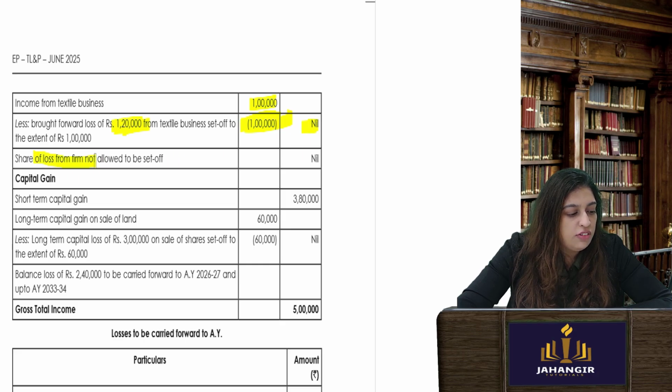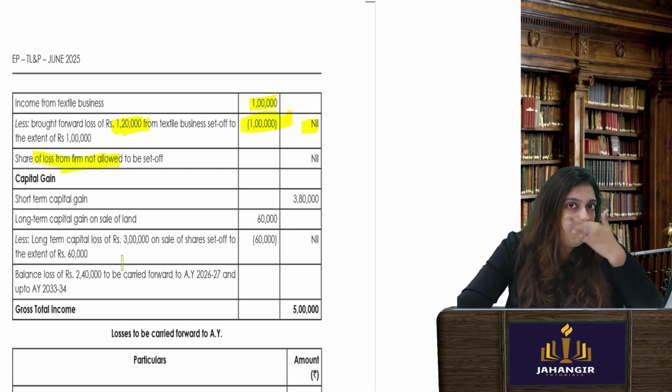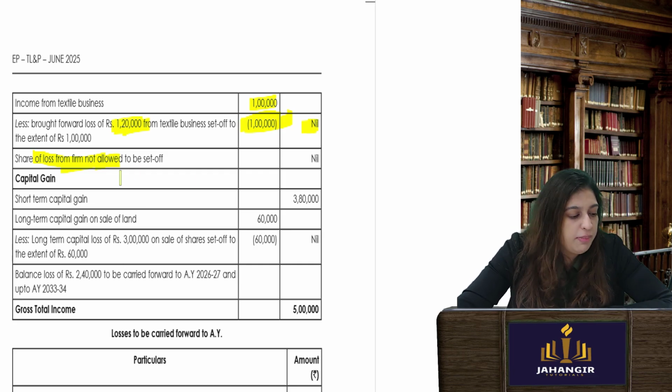Okay, loss of firm, that is not allowed to be set off. It is the firm's share of profit or loss, not for you to take benefit of. Capital gains: short term capital gains 3 lakh 80, long term is 60,000. Long term capital loss of rupees 3 lakhs on sale of shares is set off to the extent of 60,000. So long term can be set off against long term. Okay, balance loss of 2,40,000 to be carried forward.